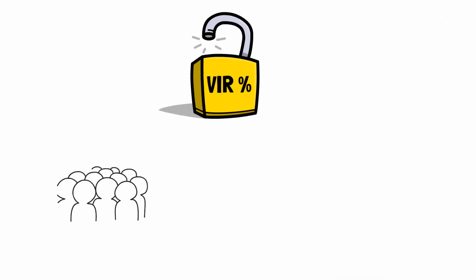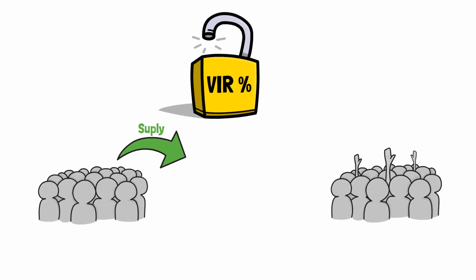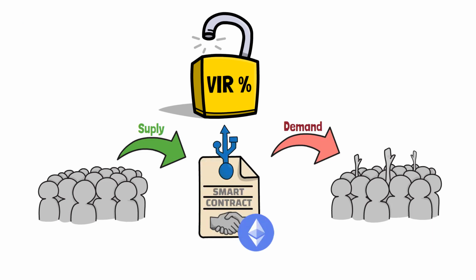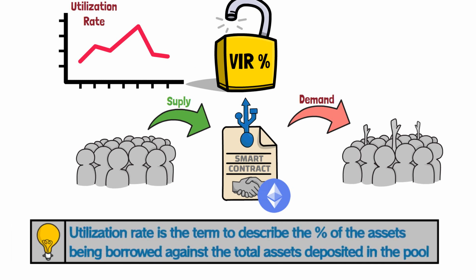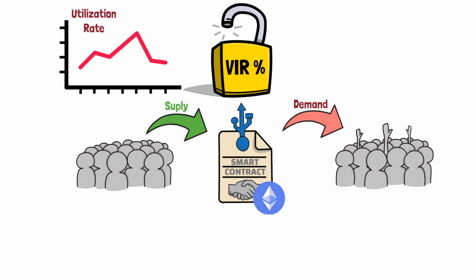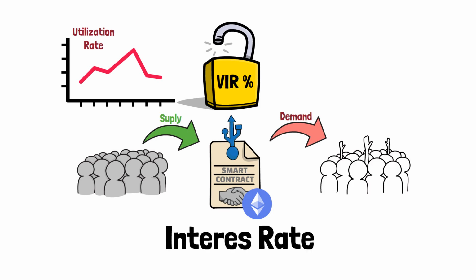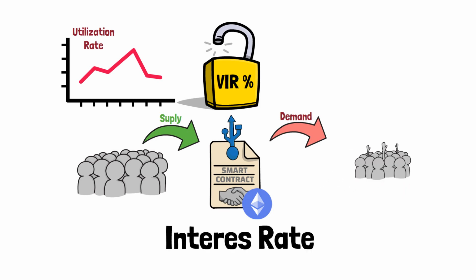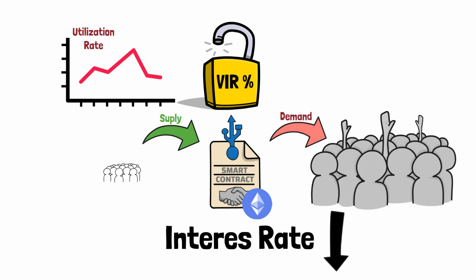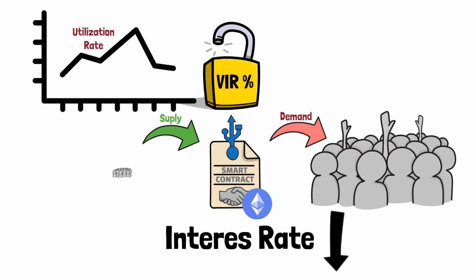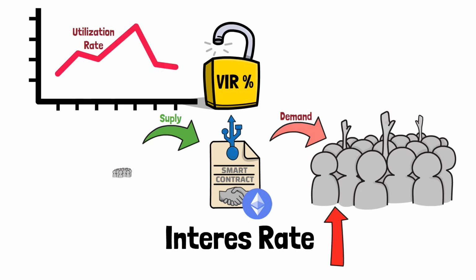The variable interest rate is determined based on supply and demand in the specific money pool you are borrowing from. It fluctuates over time, and the higher the utilization rate is, the higher the interest borrowers have to pay. The interest rate mechanism works like this. When very few people are borrowing an asset, the interest rate for that asset is very low, which encourages more people to borrow it and less people to supply to it. This increases the utilization rate, which in turn increases the interest rate.